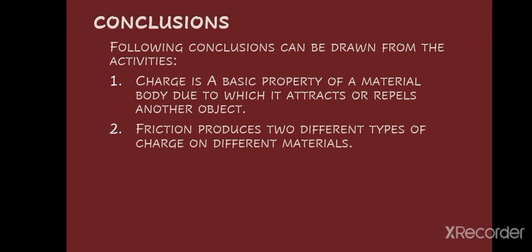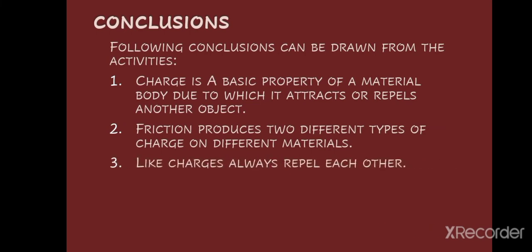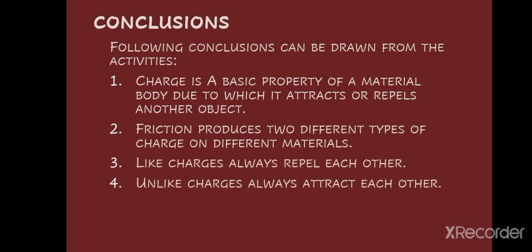Friction produces two different types of charge on different materials. It means if two materials are rubbed together, one will get positive charge and the other will get negative charge. Both of these will be charged differently. Like charges always repel each other and unlike charges always attract each other.